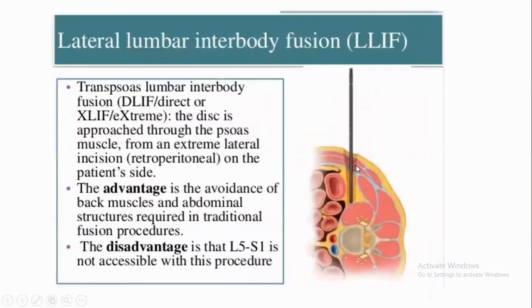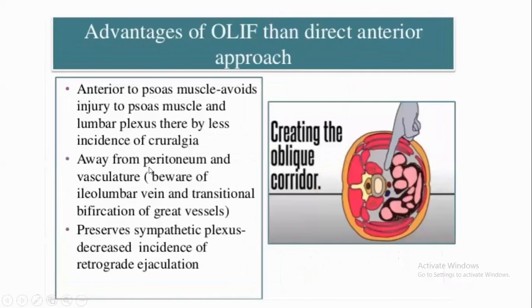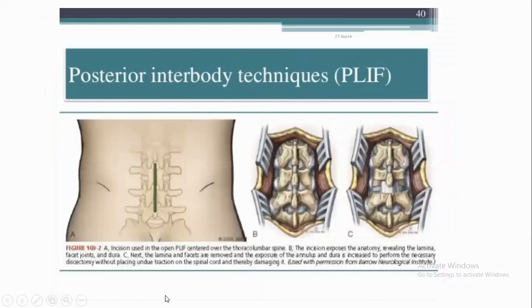Lateral lumbar fusion is through the transverse muscles, passing through the psoas muscle. Because lumbar nerve roots are present here, it causes crural pain if a lumbar nerve root is injured. The disadvantage is that L5-S1 is not accessible with this procedure. The advantage of going anterior to the psoas muscle is that psoas muscle injury is avoided, and the L5 and S1 vertebrae are accessible.